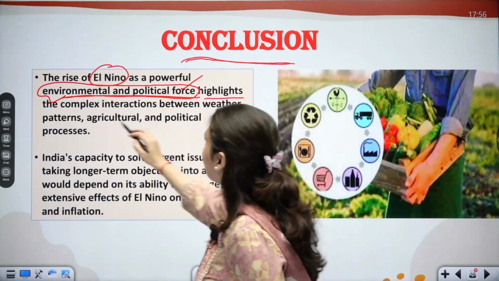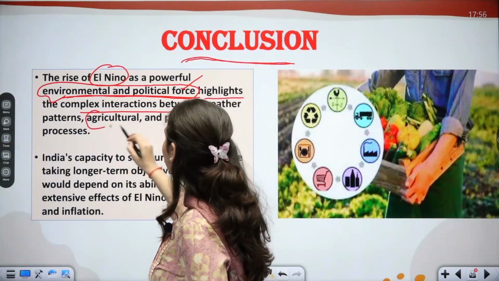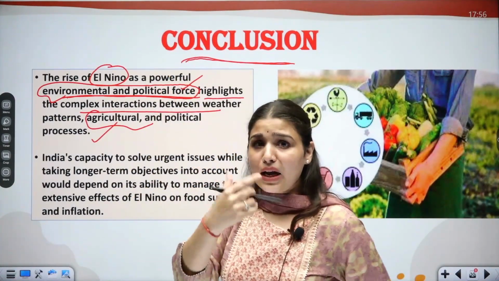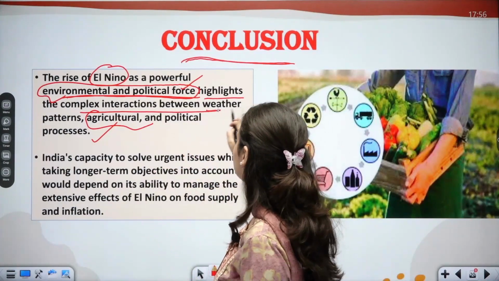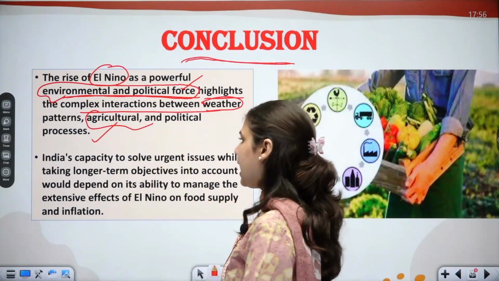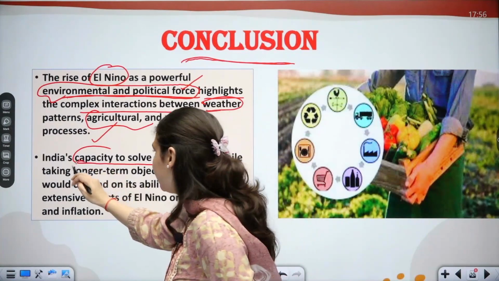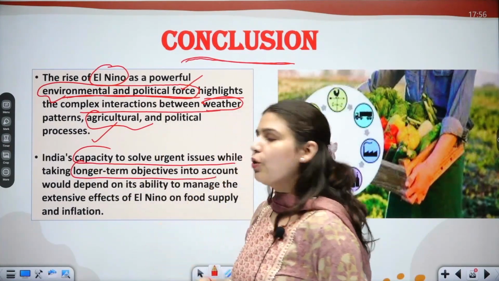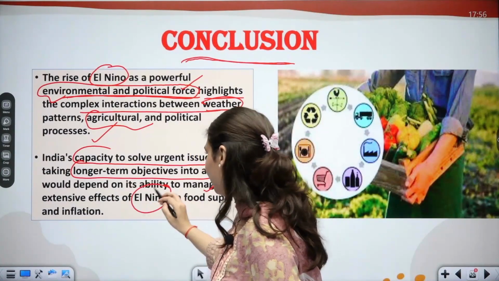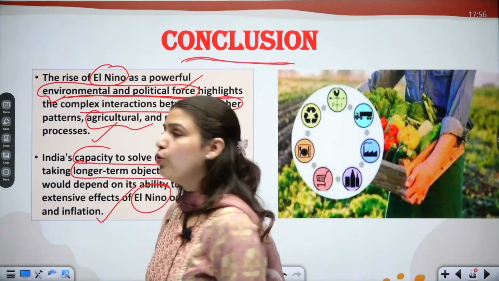It highlights the complex interaction between weather patterns, agriculture and the political process. India's capacity to solve urgent issues while taking longer term objectives into account will depend on our ability to manage the extensive effect of El Nino on food supply, and specifically food inflation.